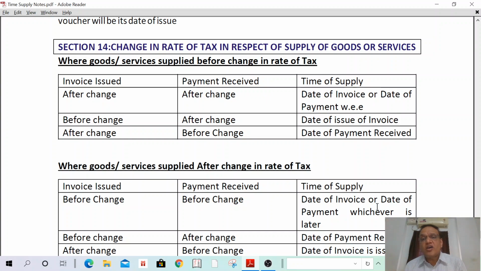Then what is the rate I have to apply? Because today I have supplied the goods, I have issued invoices tomorrow, and I have received the payment tomorrow. But there is change in rate of tax tomorrow. So what is the time of supply?